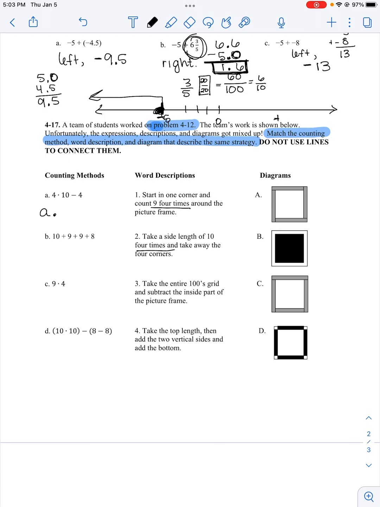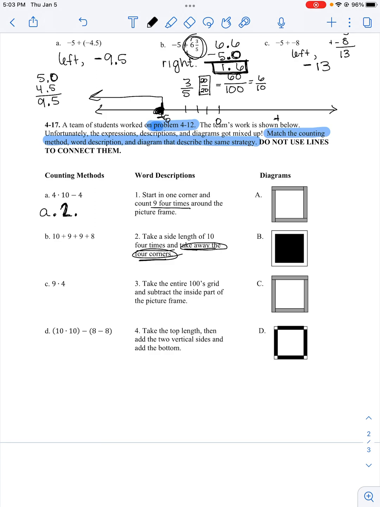Number 2, take a side length of 10 4 times and take away the 4 corners. Well, I just said it's 10 4 times. Do I subtract the 4 corners, though? The answer is yes. So, A, lowercase a, matches with 2.